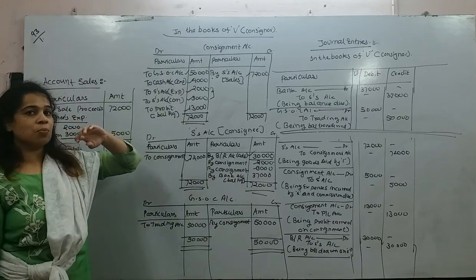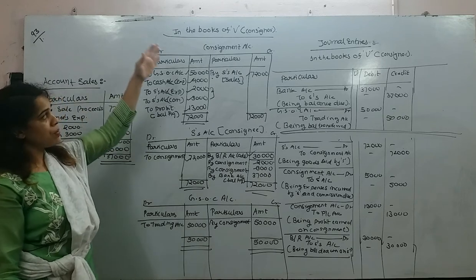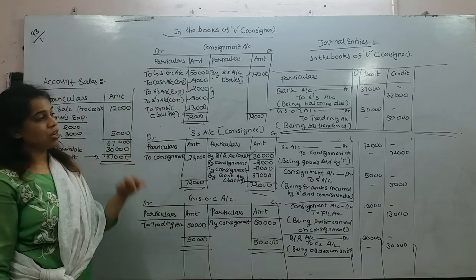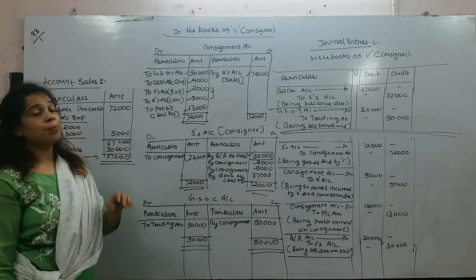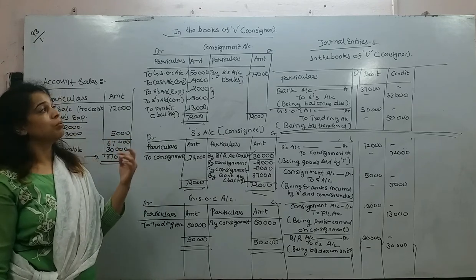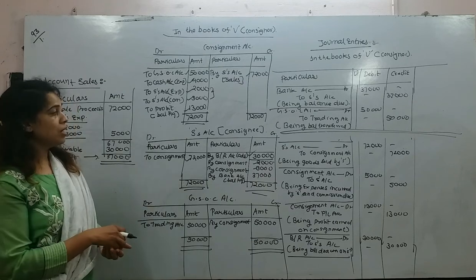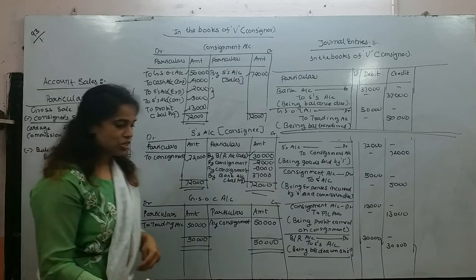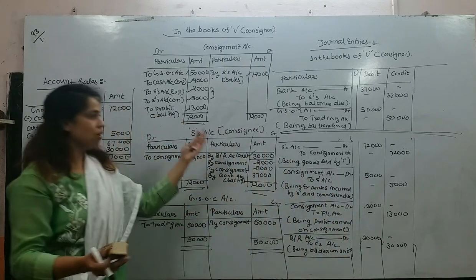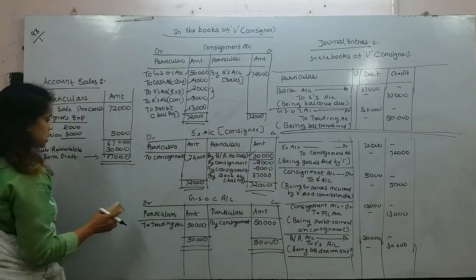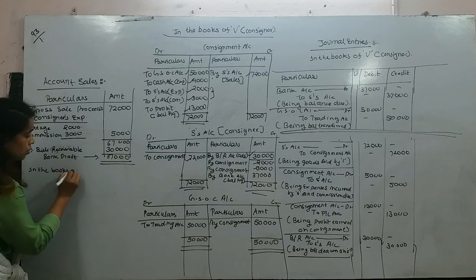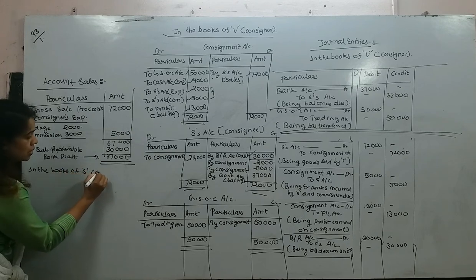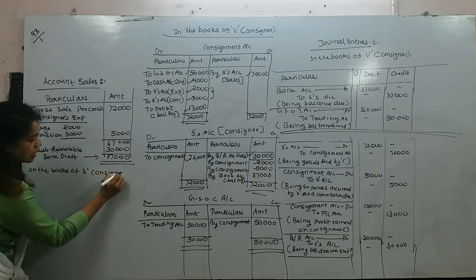They have just asked to pass journal entries. First we prepare the ledger and with the help of the ledger we pass journal entries, right? But they are asking us to pass journal entries even in the books of consignee. So now students, pay attention. I need to clean the book because we don't have enough space. First I'll prepare in the books of S. Who is S? S is a consignee.